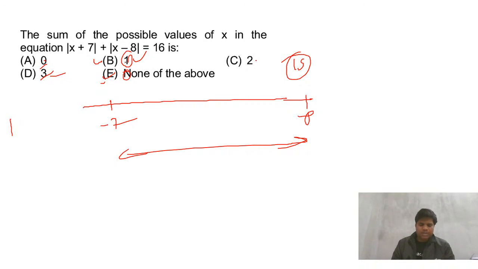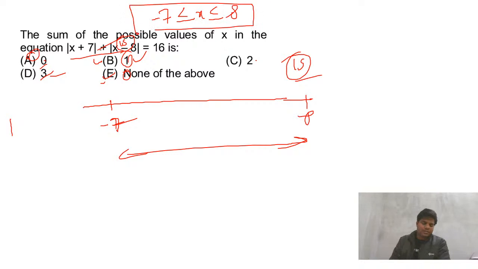Okay, let's see what the right answer is. So minus 7 minus 8. Okay, so this is 15. So one thing, as I told, if you put any value between minus 7 and 8, if you put minus 7 here, what do you get? You get 15. You put 0 here, you get 15. You put any value between this, you will get the 15 here. But suppose if I move here a bit, we are getting 15, but we need 16, so we need to increase it by 1.